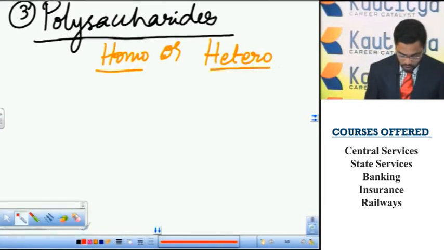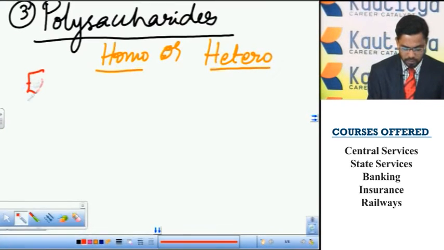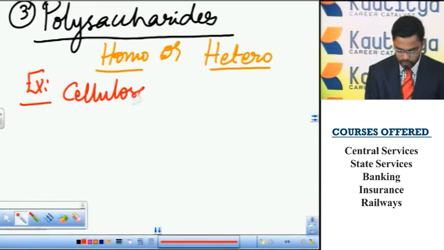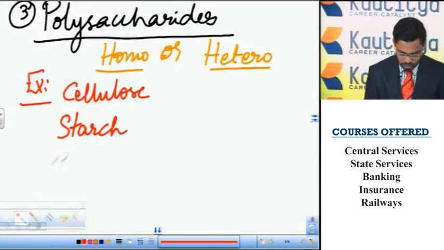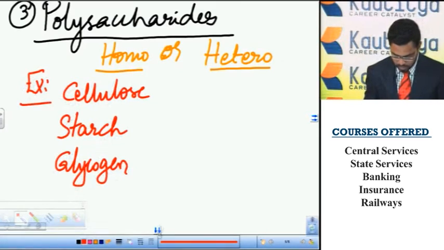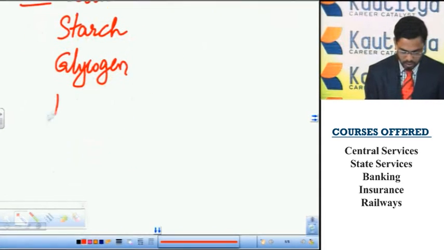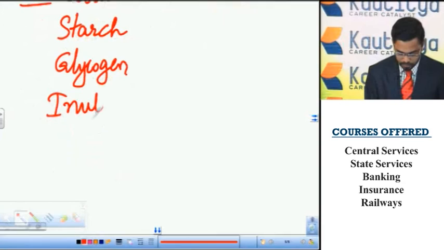Some examples for these polysaccharides are cellulose, starch, glycogen, inulin and chitin.